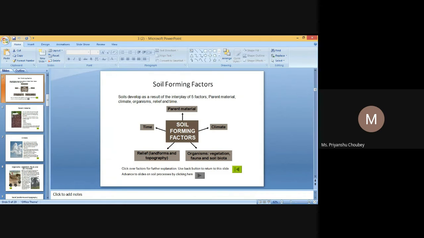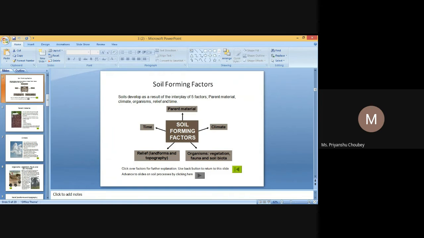So, types of structure are based on shape and arrangement of peds. Soil structure is classified as simple and compound. In simple structure, natural cleavage planes are absent. Simple structure is of two types: simple granular and massive.